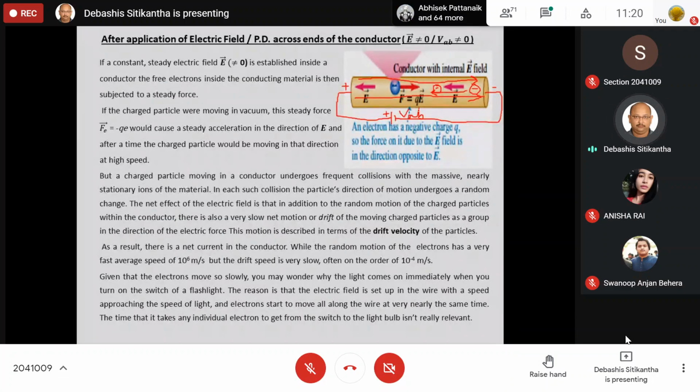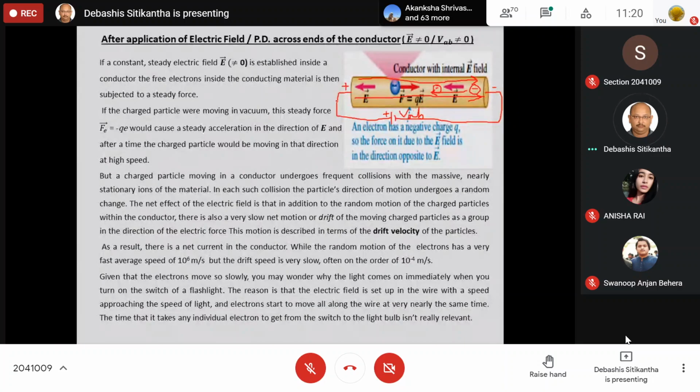So now we can say that all the electrons are directed in a particular direction. If they are directed in a particular direction, obviously what is going to happen? There will be a net movement of electrons. And if there is a net movement of electrons, then obviously we can say the flow of electrons now starts.